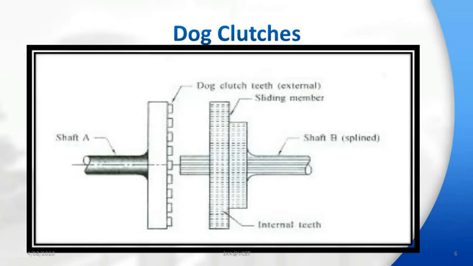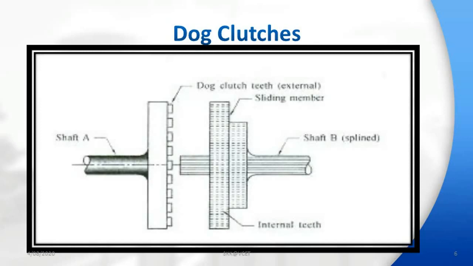Schematic representation of dog clutch you can see in drawing. It is a positive clutch type and used to connect two shafts or to connect a gear to a shaft. It consists of a sliding member that has internal splines or teeth. That one you can see in drawing, present in right hand side of the drawing.